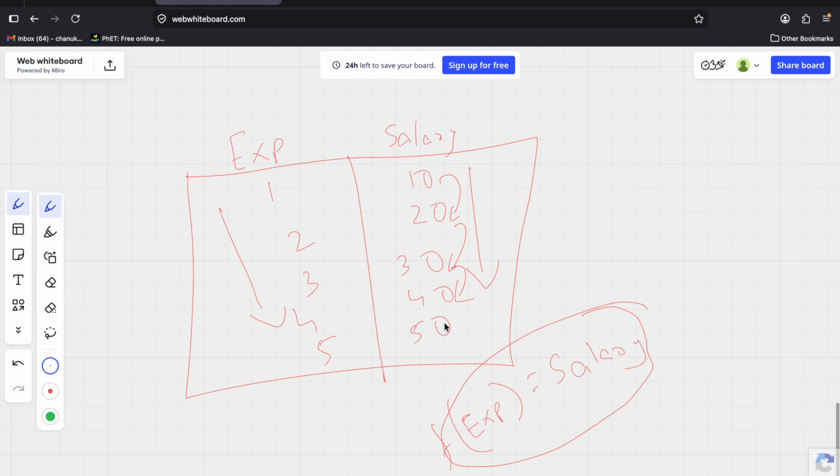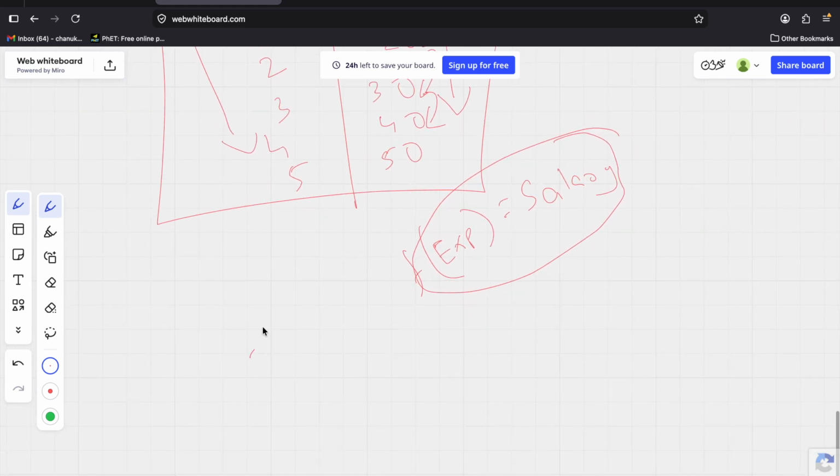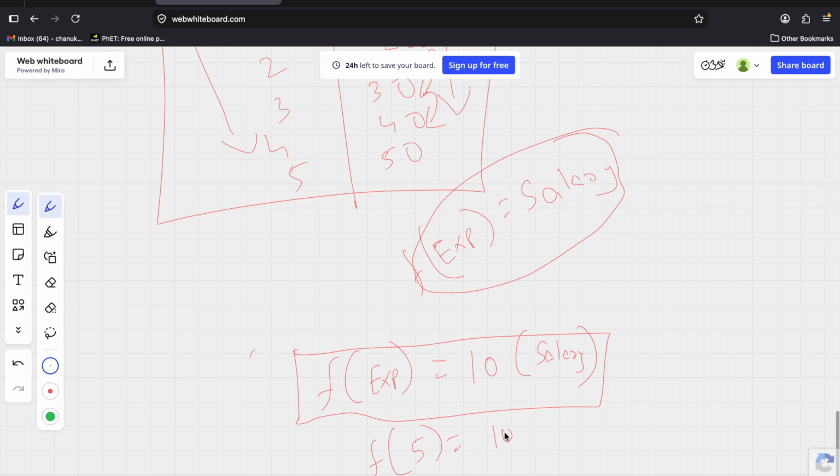Now what we can do is pass a function with experience as my input, which is nothing but experience times 10 for my salary, guys. Simple. Now this conclusion was made by a neural network, and I am testing it. If I say 5 years of experience, what is my salary? It has given the right output, guys, using the activation function.